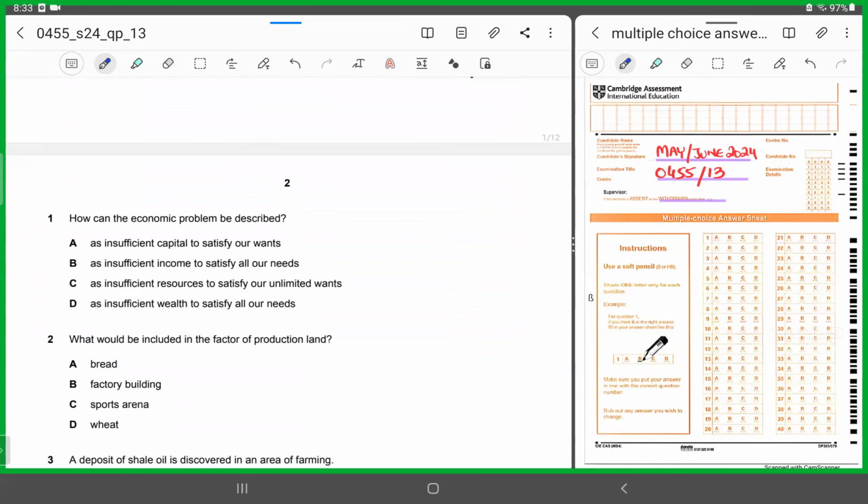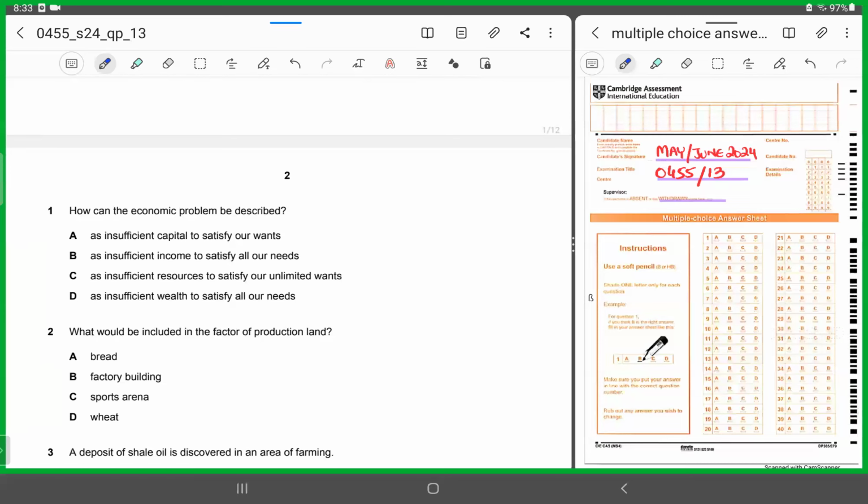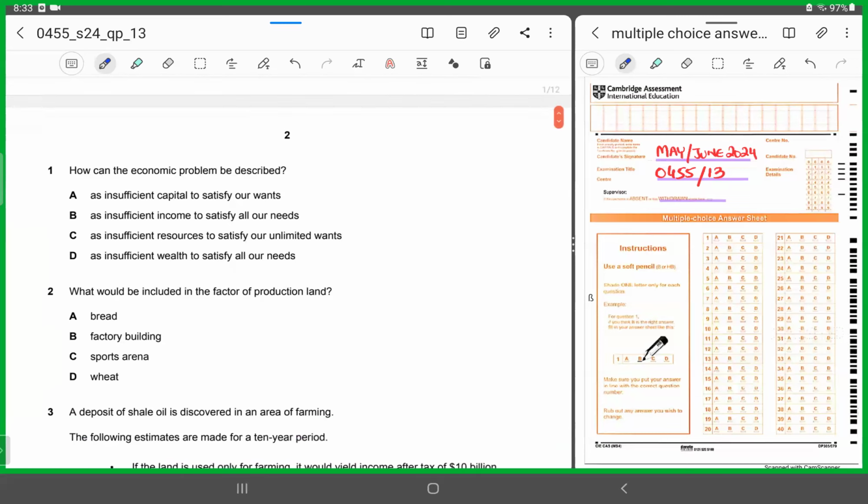MCQ number 1 says, how can the economic problem be described? Now we all are familiar with the basic economic problem, which talks about unlimited wants and limited resources. So let's look at the options available. A says insufficient capital to satisfy our wants. B says insufficient income to satisfy all our needs. C says insufficient resources to satisfy our unlimited wants. And D says insufficient wealth to satisfy all our needs.